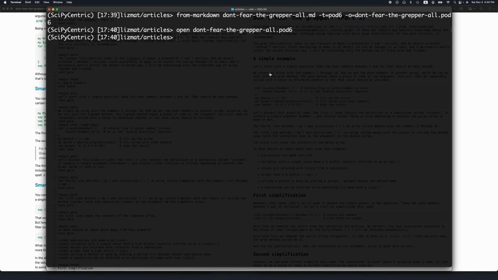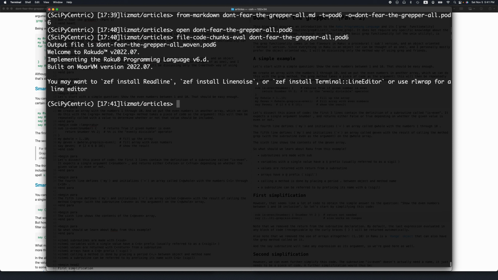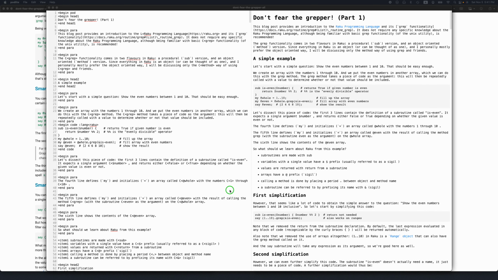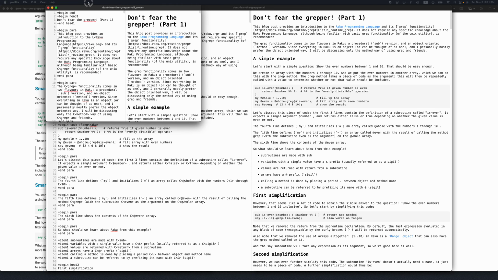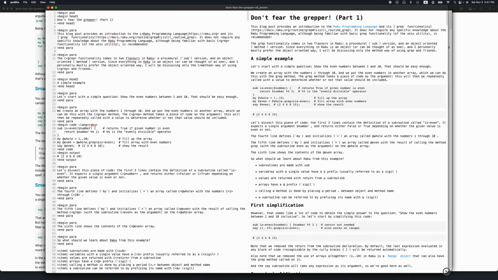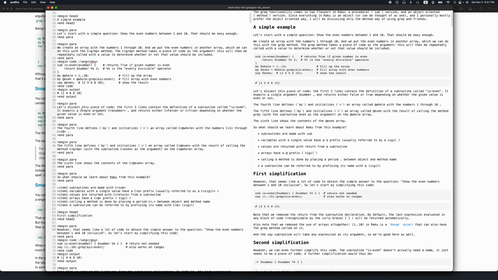Great. Now I'm going to evaluate that pod6 file. Again, it produced a file here, and if I open it, and drag it to my other screen, we should see that this has produced outputs for the code cells.